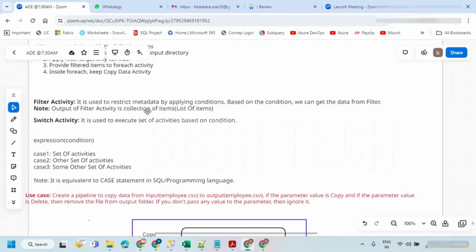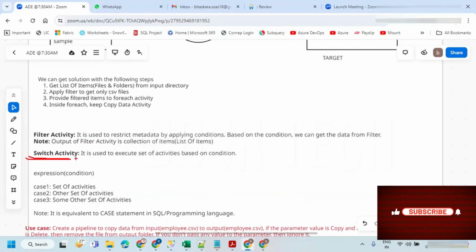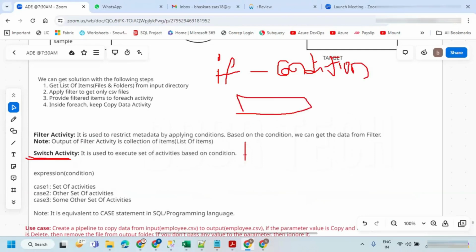Now I'm going to talk about switch activity. If we have a situation, then you may come across this. Switch means it's like multiple conditions. If you have a single condition, for example an if condition, it is going to check the condition. If the condition is satisfied, it does something, and if the condition failed, it does something else. That means we have a true block and a false block if we go for the if condition.